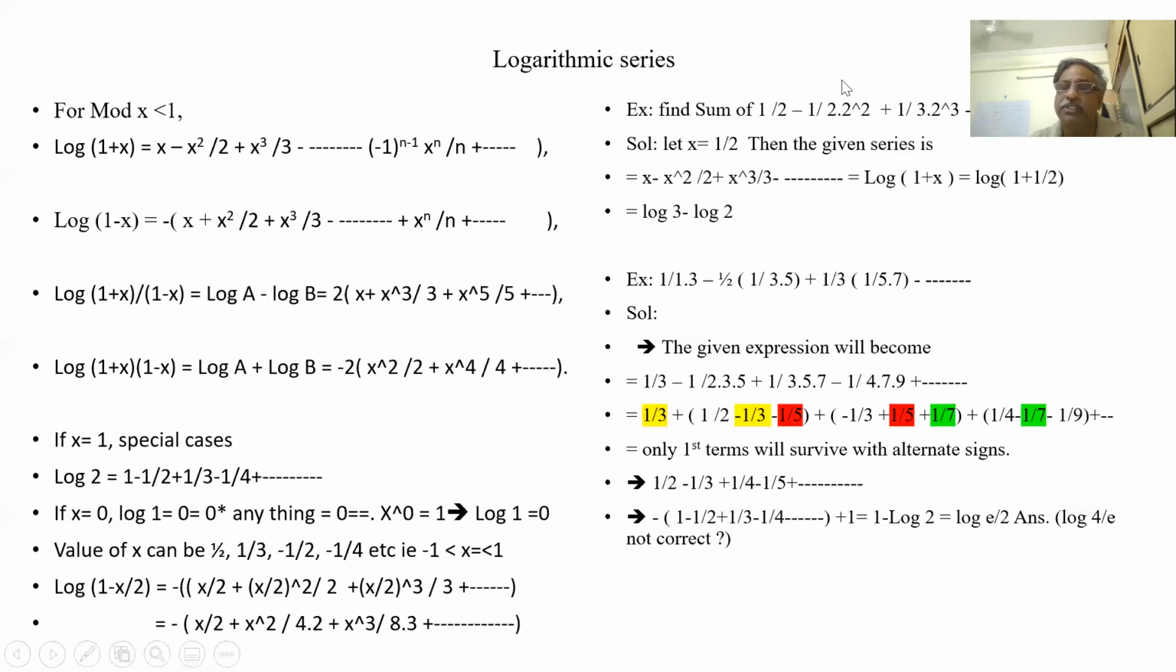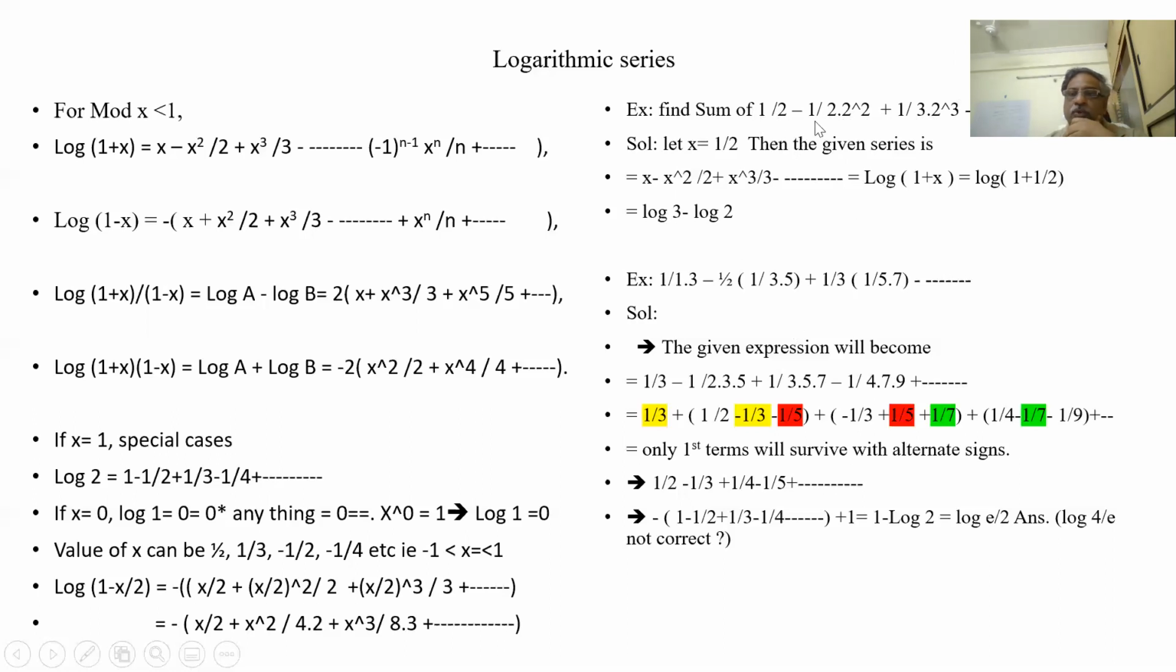So let us see the first series. Alternately minus, plus, minus, plus. So this is of the 1 + x form. Here x is 1/2: x - x^2/2 + x^3/3. So x is 1/2, and log(1 + 1/2) is equal to log(3/2). That is log 3 - log 2.